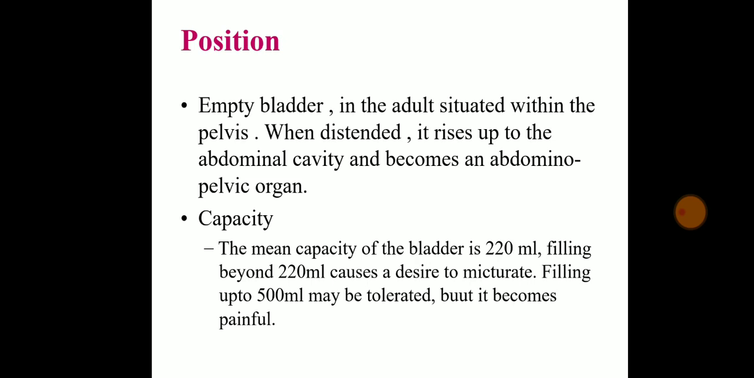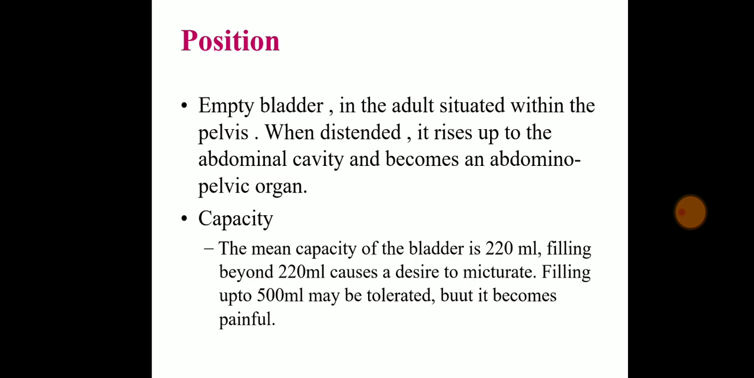The mean capacity of the bladder is 220 ml. 50 to 60 ml of urine is produced and stored in the bladder per hour. But at a time when we are voiding the urine, it can be 500 to 1000 ml also. So the actual capacity of the bladder is 220 ml.